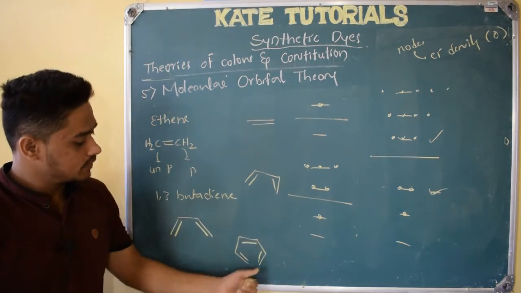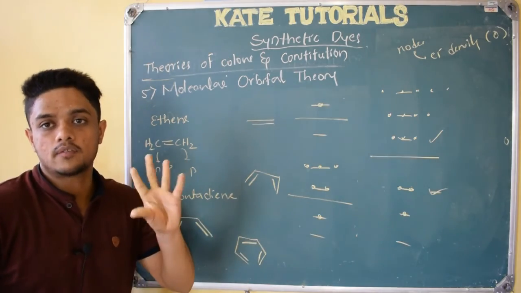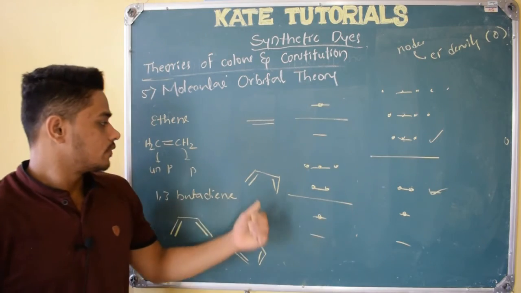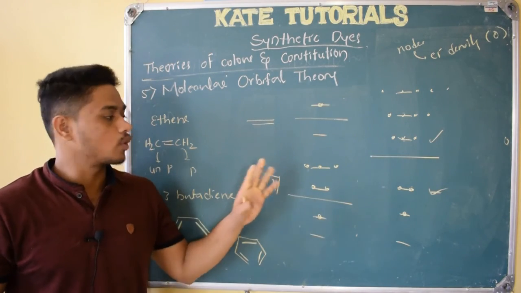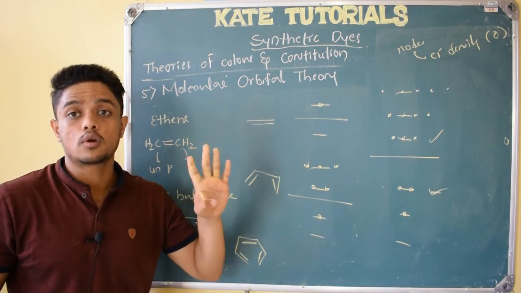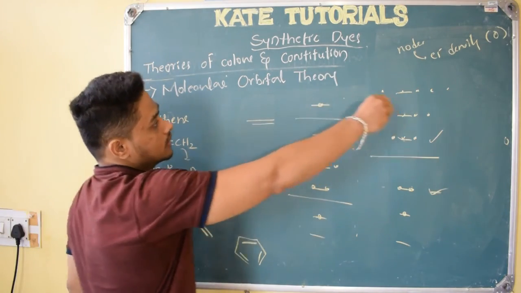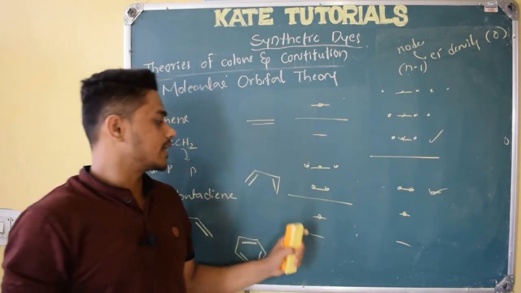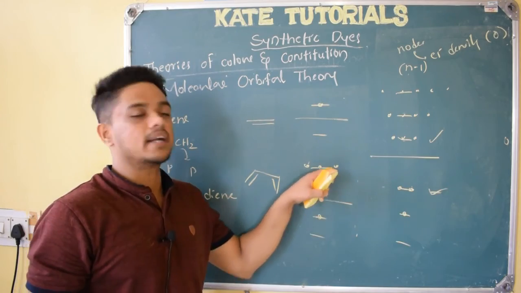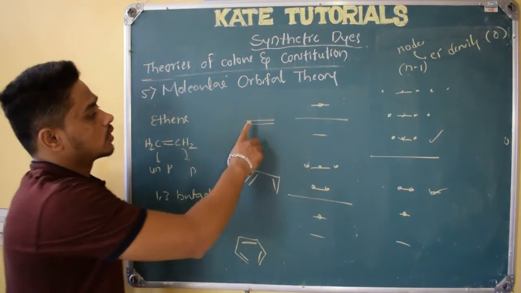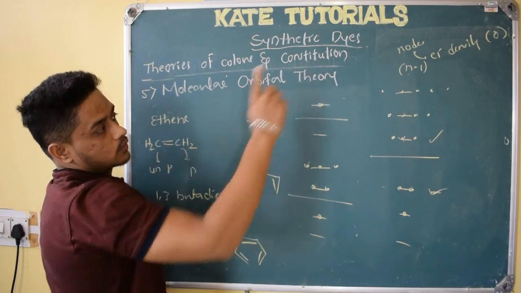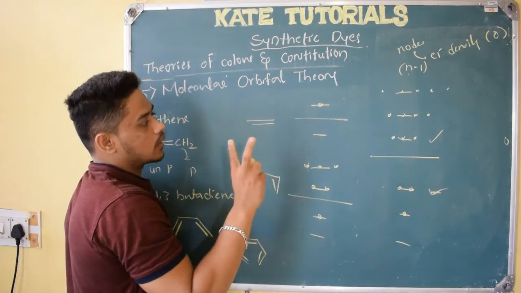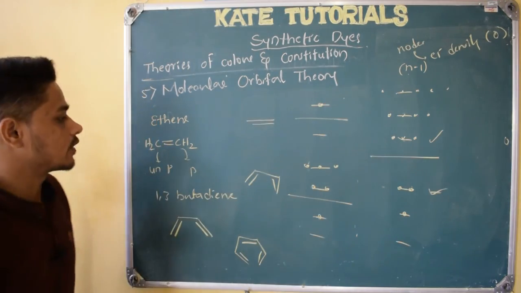Nodes means if there are 6 atoms, you do 6 minus 1, and 5 nodes will be there. See here, 0, 1, 2, 3, 4, 5 nodes. For 4 carbons, meaning 4 atoms, there are 4 molecular orbitals, 1, 2, 3, 4. But nodes are 4 minus 1. For nodes it will be n minus 1, where n is the total number of atoms. 4 minus 1 gives 3. See here, 0 node, 1 node, 2 node and 3 node, maximum 3 nodes. For 2 atoms, n is 2, and 2 minus 1 is 1 node. So only 1 node. Here 0 node, 1 node. But since there are 2 atomic orbitals, the molecular orbitals will be 2. Like that you can remember.